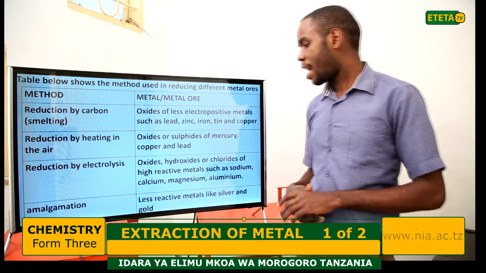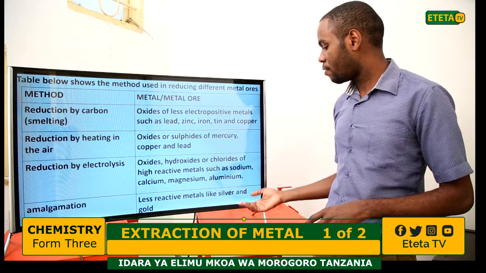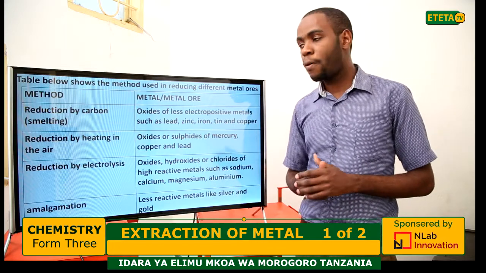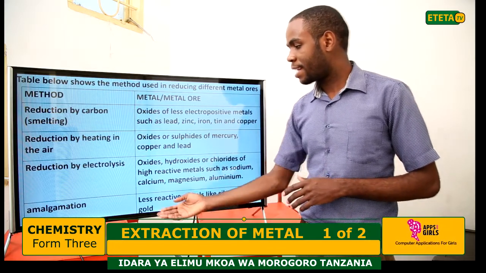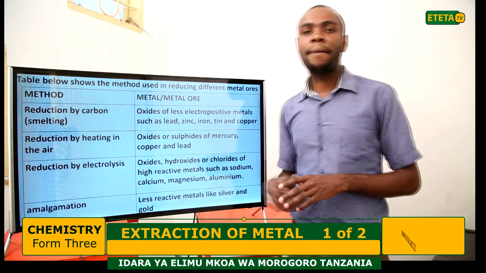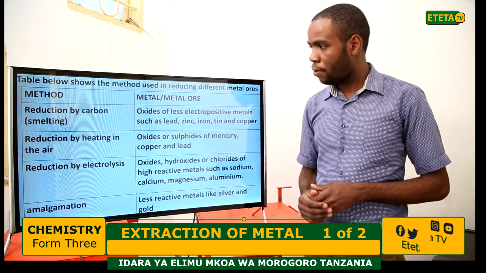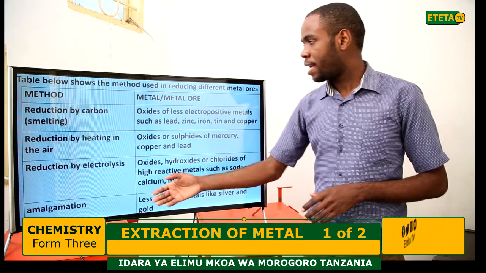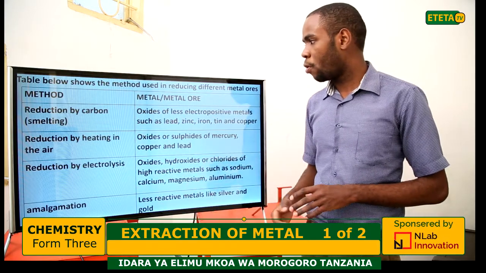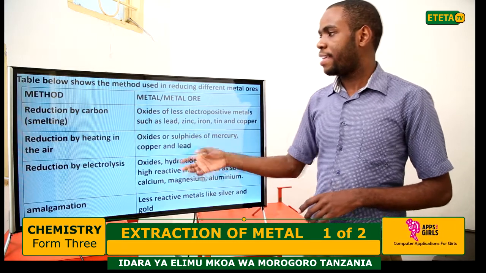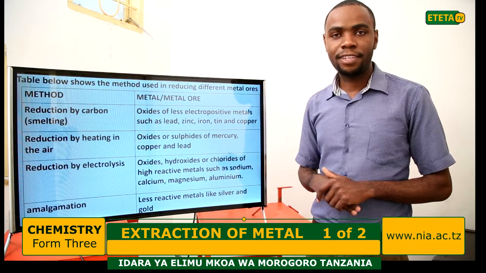Amalgamation: less reactive metals like silver and gold, which are found free and combined, are extracted by this method of amalgamation. Now, these are the methods and some ores and their methods of extraction.